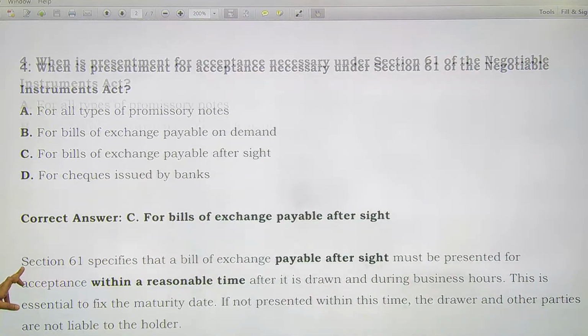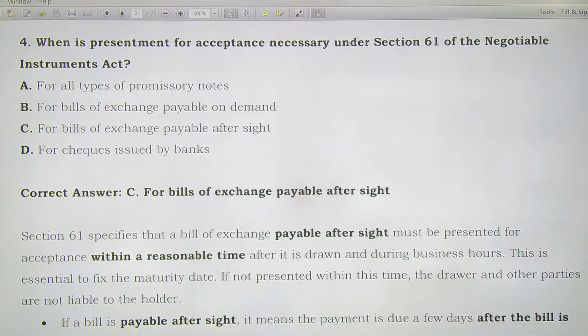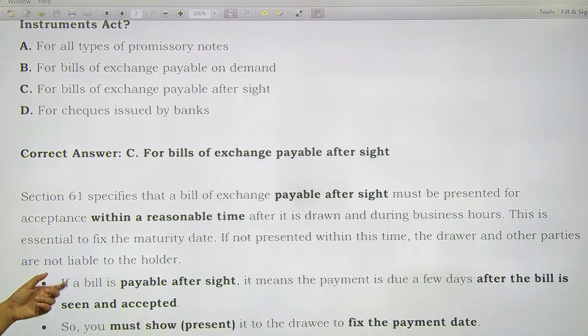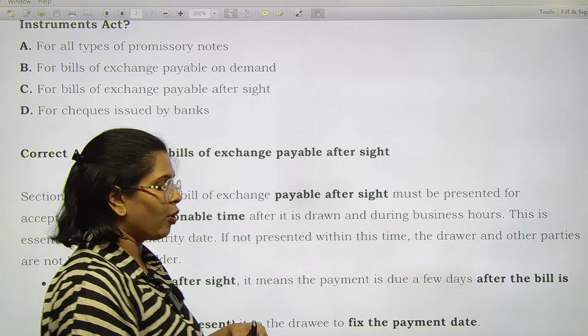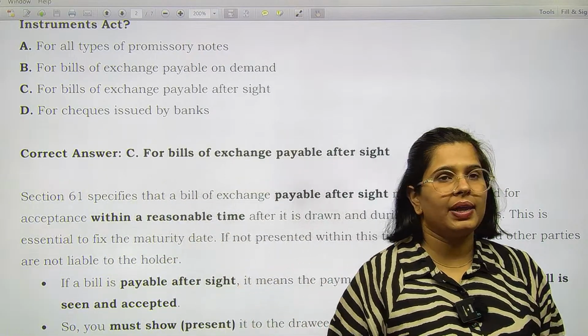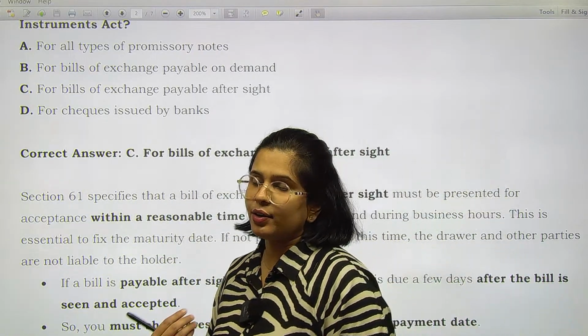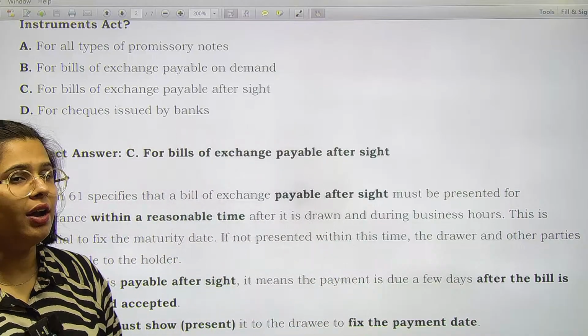So section 61 specifies that a bill of exchange payable after sight must be presented for acceptance within a reasonable time and during business hours. Fine. If a bill is payable after sight, it means payment is due a few days after the bill is seen and accepted. पहले आपको bill देना पड़ेगा, then the bill will get accepted, and then a due date would be formalized for that.